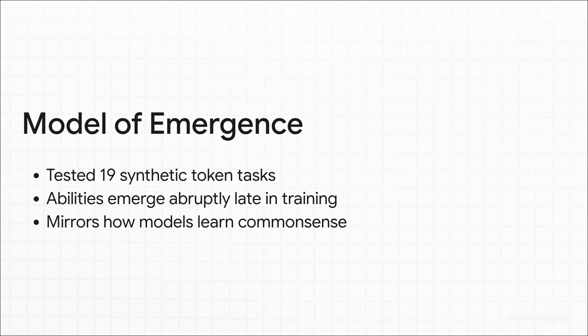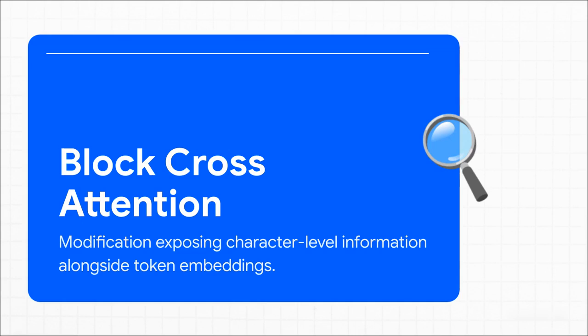By testing AI on 19 synthetic token manipulation tasks, they found that an understanding of character composition doesn't just grow smoothly. Instead, it emerges abruptly, very late in the training process. The AI basically needs to reach a massive critical mass of data before it suddenly gets how letters make up tokens, which is very similar to how these models gradually learn basic common sense. So the crucial point is how to give the model this knowledge without completely breaking its efficiency.